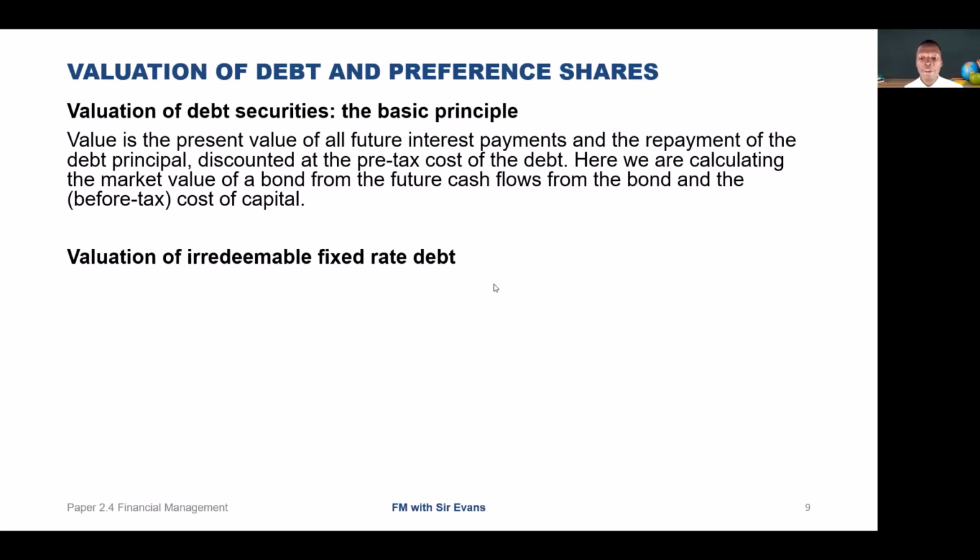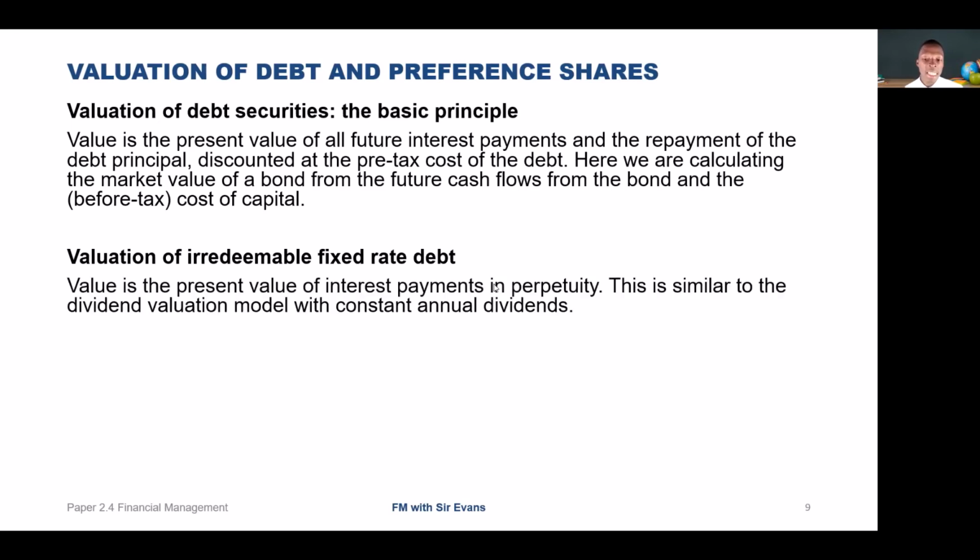So, valuation of irredeemable fixed rate debt. This is fixed rate debt, and the present value of interest payments in perpetuity. The valuation model for irredeemable debt is similar to the dividend valuation model with constant annual dividend. So the market value of debt using the lender's required rate of return is MV equals I over Rd.